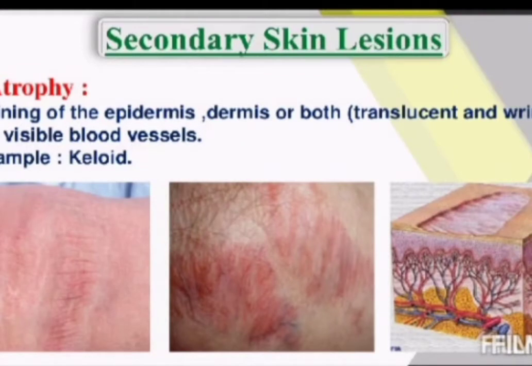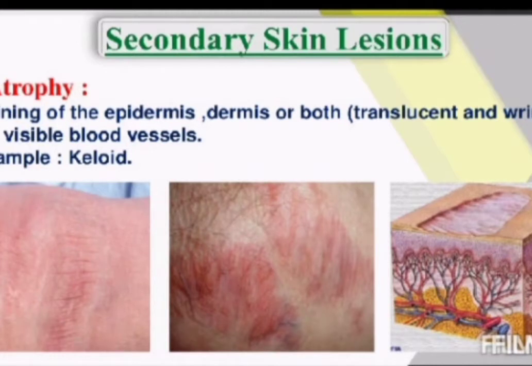Next one is atrophy. Atrophy means thinning of the epidermis, dermis or both. Translucent and wrinkled with visible blood vessels. The best example for atrophy of the skin is aged skin. When you observe old age people, you can see their skin is wrinkled and very thin, and the blood vessels are very evident. That type of skin is known as atrophy of the skin.